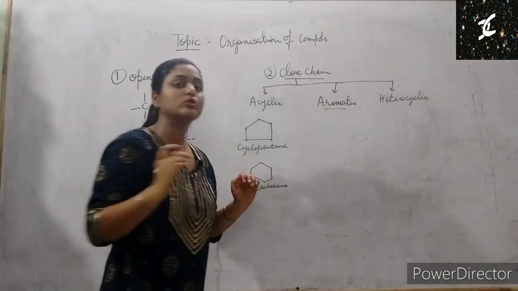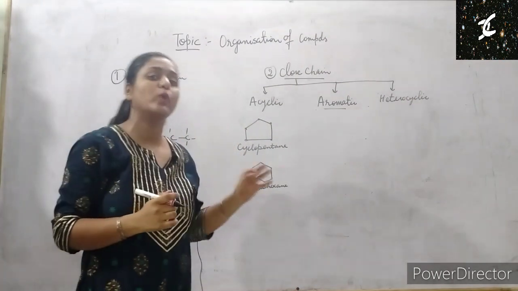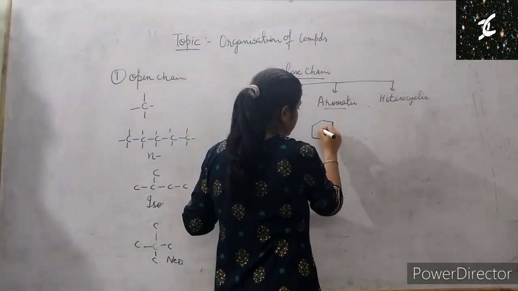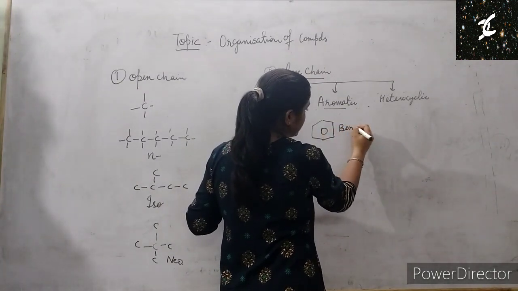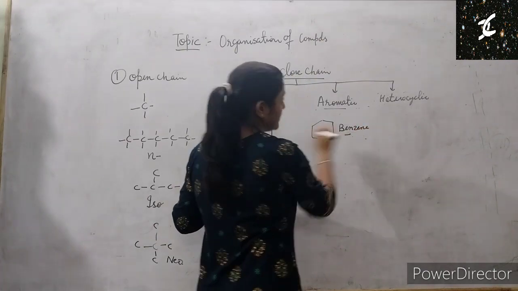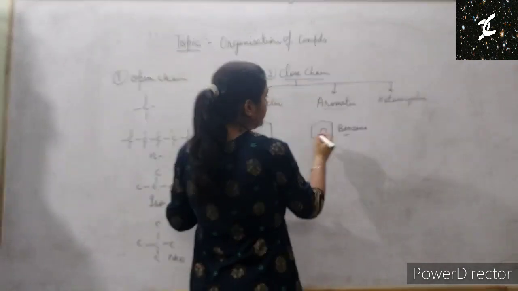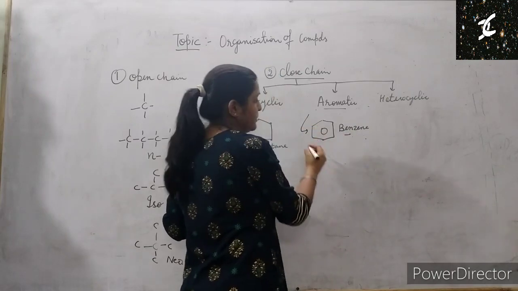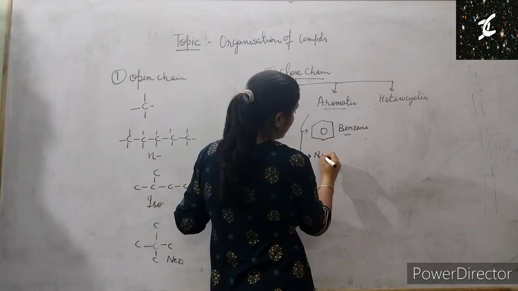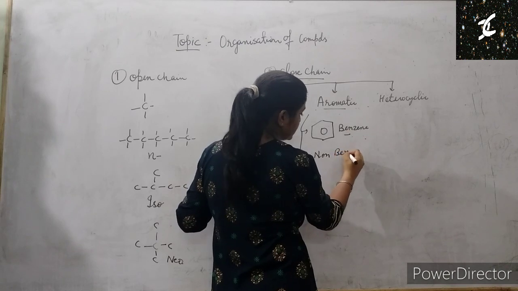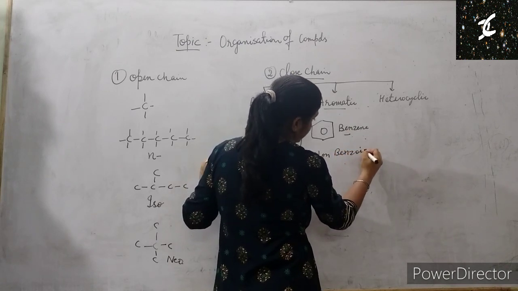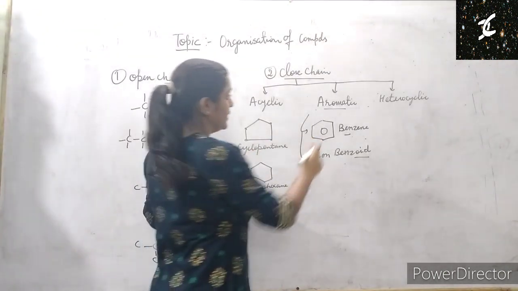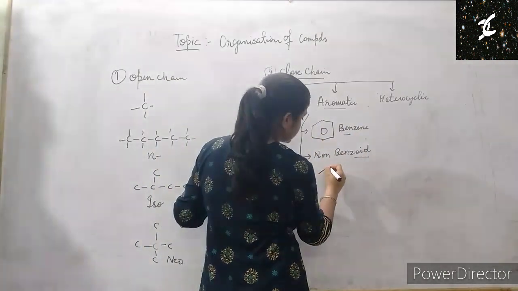Aromatic compounds are those compounds which contain at least one benzene ring. So these are known as aromatic, like this. This is benzene. Okay. Aromatic is classified into two. One is benzenoid compound which contains benzene, and another one is non-benzenoid. These are also aromatic, but they do not contain a benzene ring.